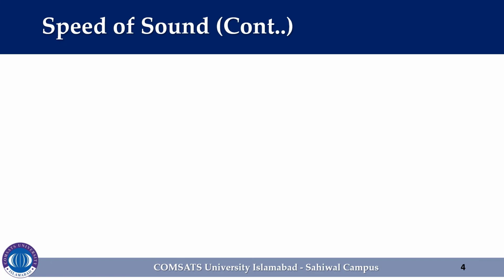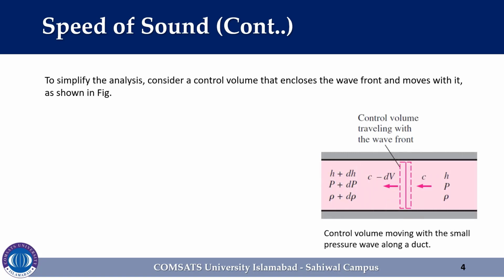To simplify the analysis, consider a small volume that encloses the wavefront and moves with it, as shown in the figure. To an observer traveling with the wavefront, the fluid to the right will appear to be moving towards the wave with the velocity of c, and the fluid to the left to be moving away from the wavefront with the velocity of c minus dV. dV is the velocity of the piston. Of course, the observer will think the control volume that encloses the wavefront and himself is stationary, and the observer will be witnessing a steady flow process.